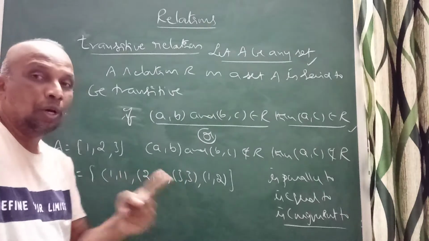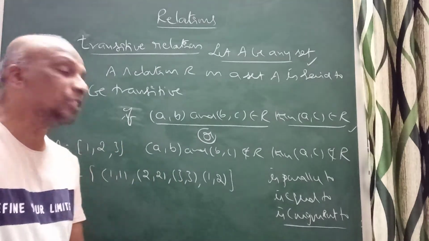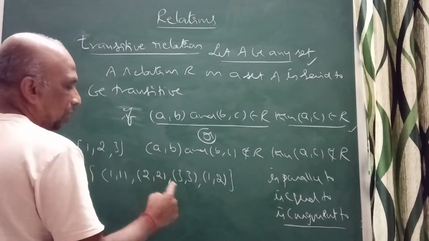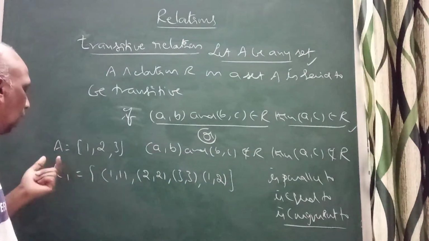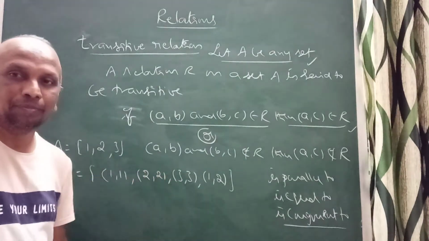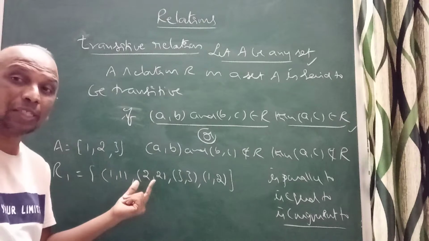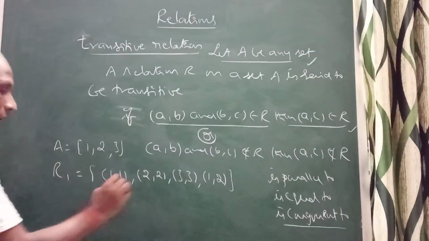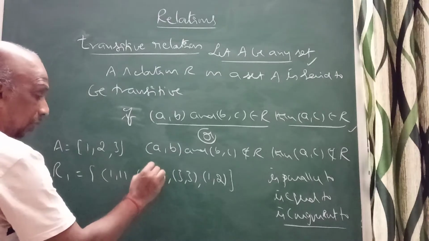Clearly it is reflexive, but it is not symmetric. Is it transitive? See, we have (1,2), (2,2), so (1,2) is there. Clearly R1 is reflexive and transitive but not symmetric. Correct. So this is not symmetric but reflexive and transitive.